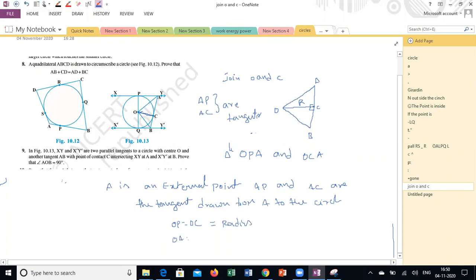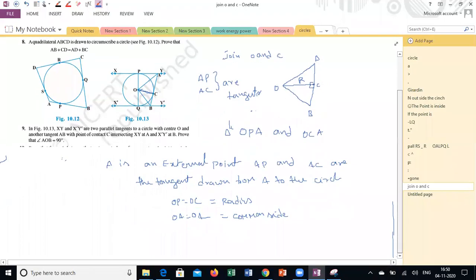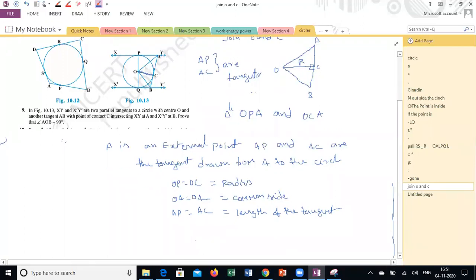OA is equal to OA, common side. And AP is equal to AC, length of the tangents are equal from a common point. So three sides are equal. I can say triangle OPA is congruent with triangle OCA.